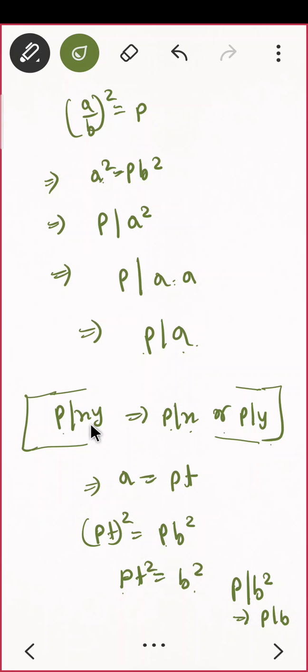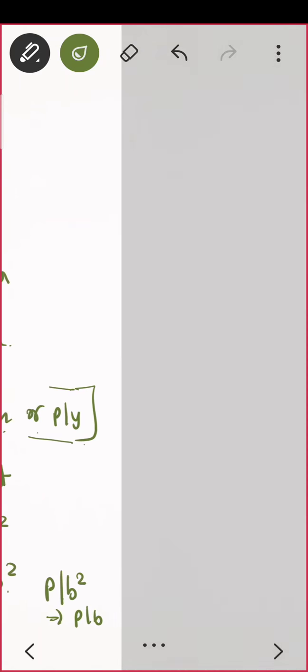But यहाँ पे x and y क्या है? b and b ही है. तो in both the cases we are getting p divides b. Correct? So what else? If p divides b, that means what? b equal to, can I say b equal to pl? Let me write pl.